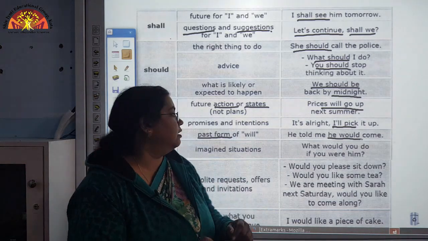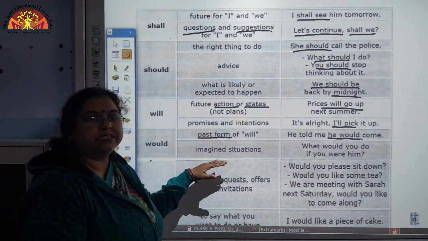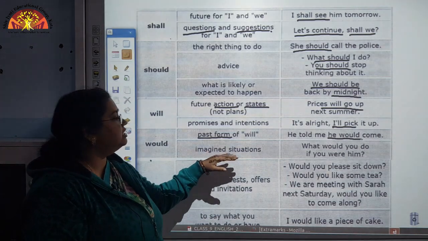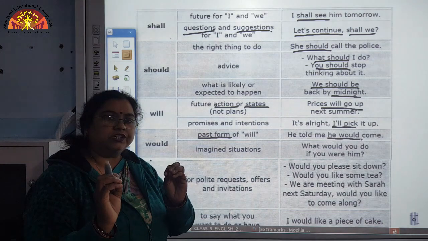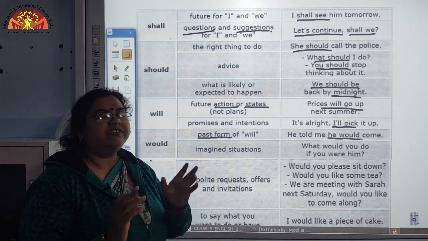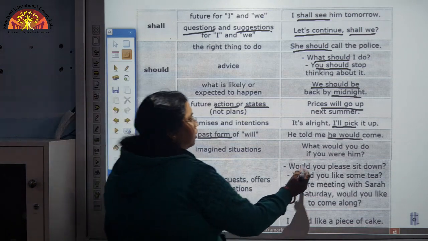Now, the next expression which can be expressed here is an imagined situation. A situation, a particular condition which we imagine. See here the example. What would you do?